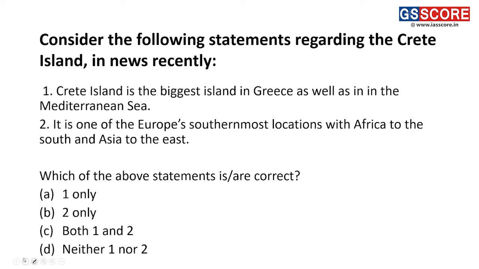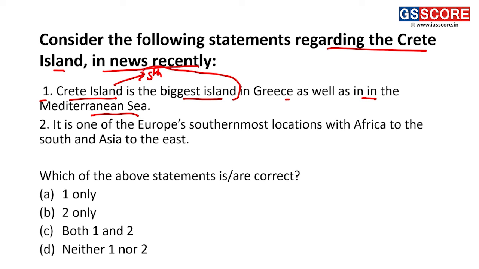Next question. Consider the following statements regarding the Crete Island in the news recently. Statement 1. The Crete Island is the biggest island in Greece as well as in the Mediterranean Sea. If we look at the Crete Island, then it is the 5th biggest island in the Mediterranean Sea region. And the biggest island in the Mediterranean Sea is Majorca.